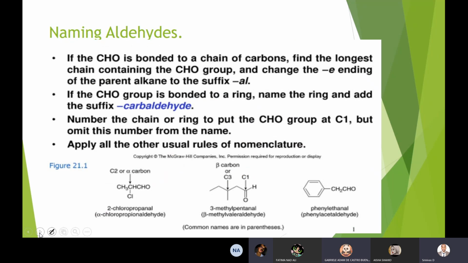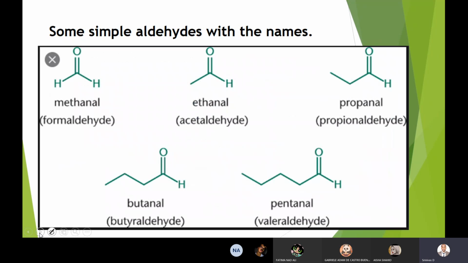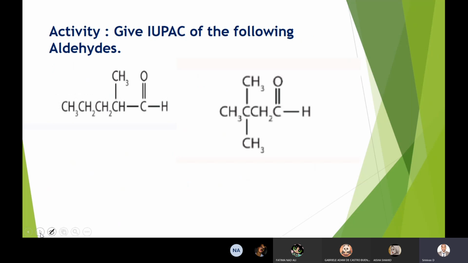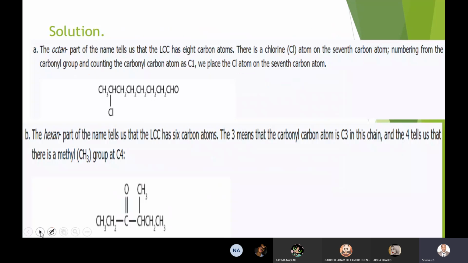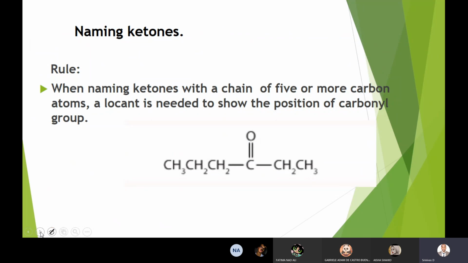Yes, sir. So for naming aldehydes and ketones, as I told you yesterday, the E of the alkane is substituted by AL in the case of aldehydes, and by ONE in the case of ketones. You even wrote these structures.